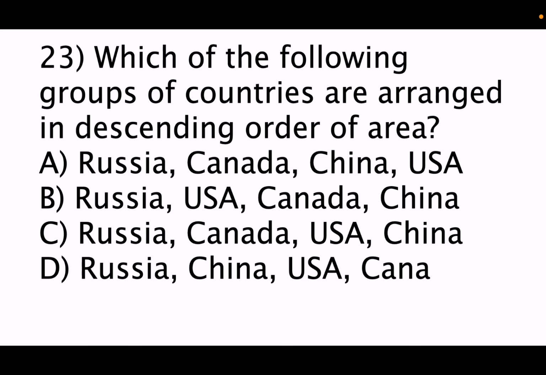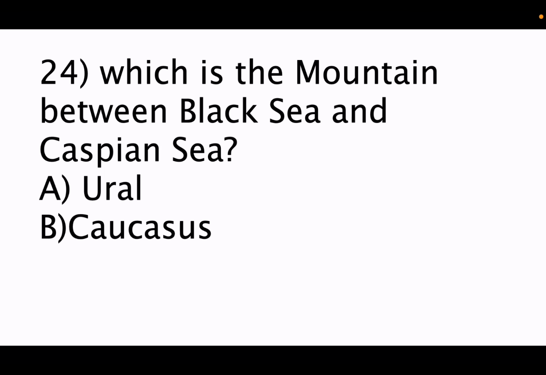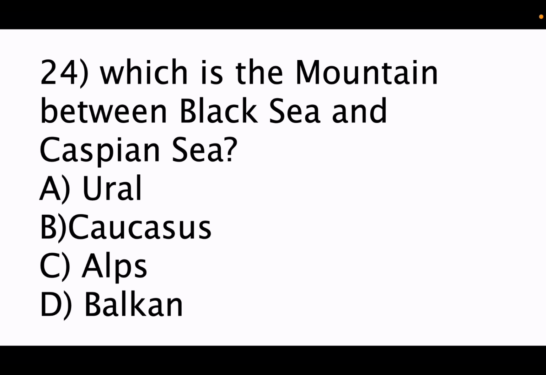So now coming to 24th question. Which is the mountain between the Black Sea and Caspian Sea? Option A Ural Mountain, B Caucasus Mountain, C Alps and D Balkan. So the correct answer is Caucasus Mountains, which are between the Black Sea and Caspian Sea.